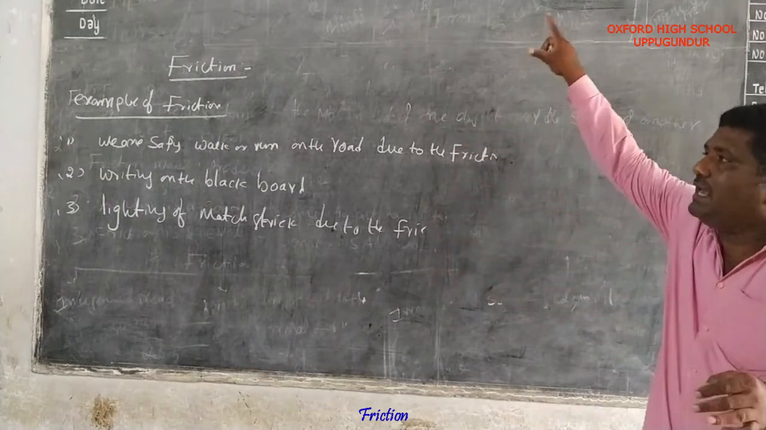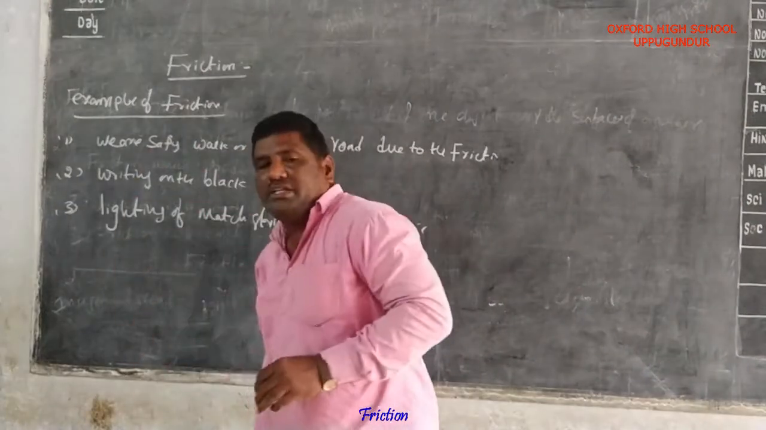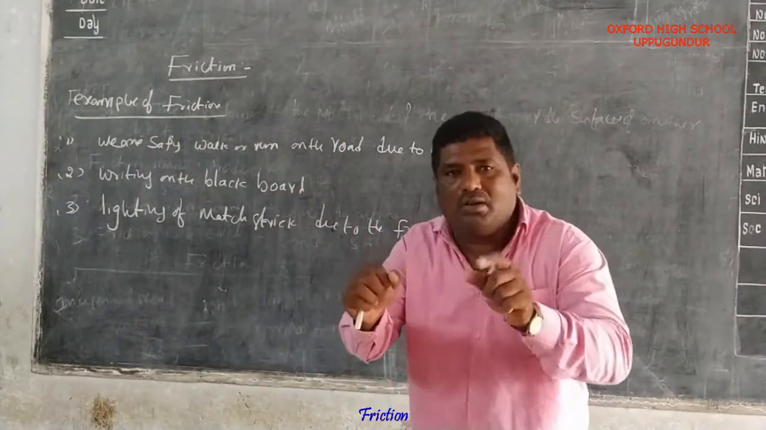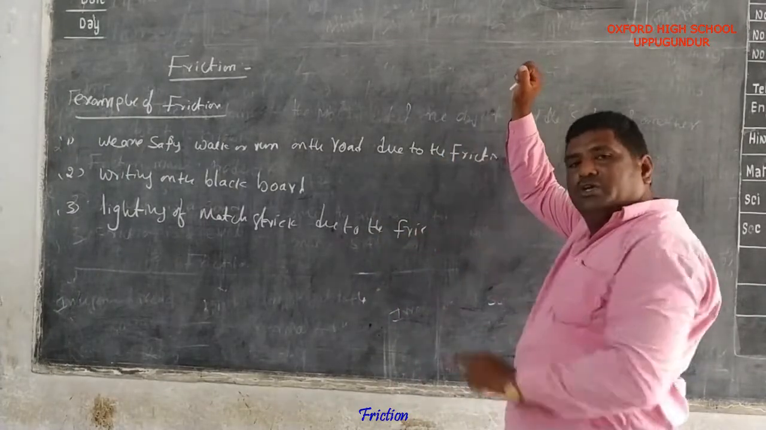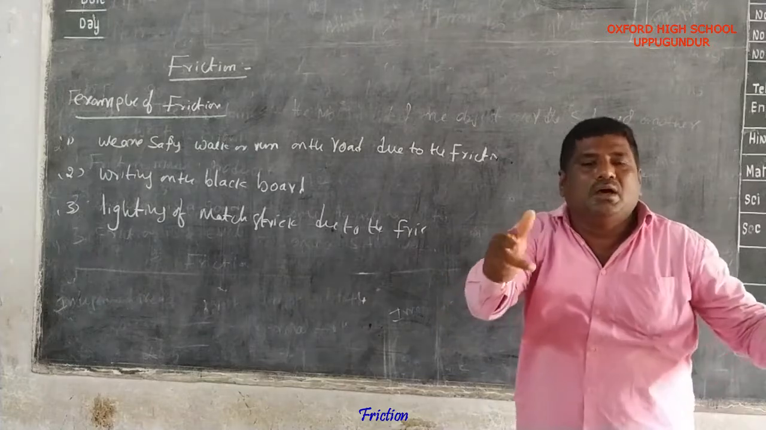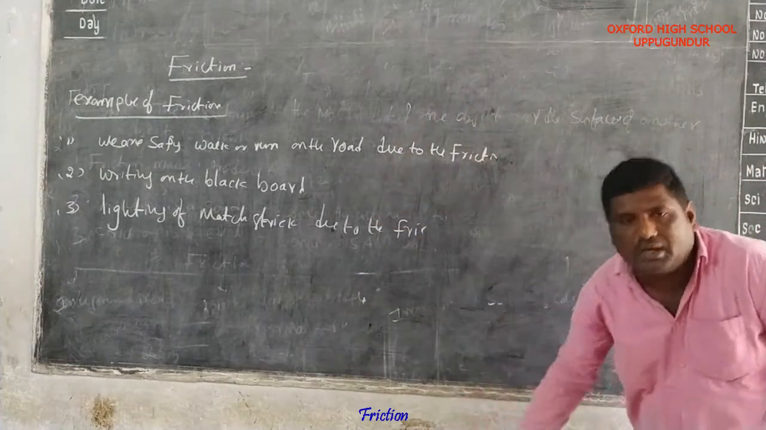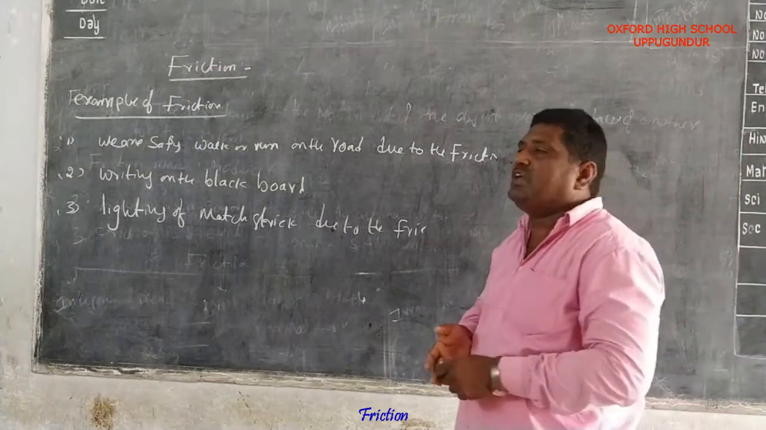These are the examples of friction. Next, fixing nails on the wall is due to friction. And we are constructing buildings on the surface of the earth due to friction. So these are the examples of friction.